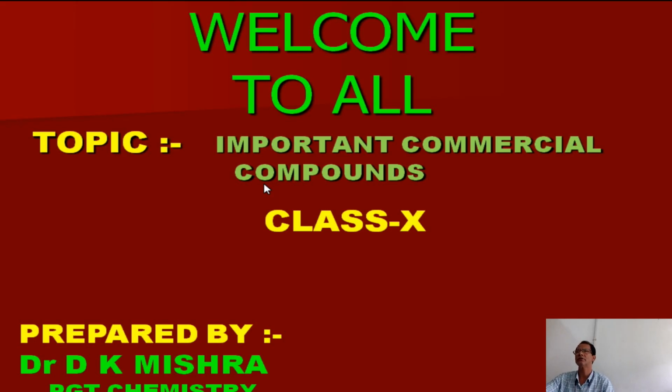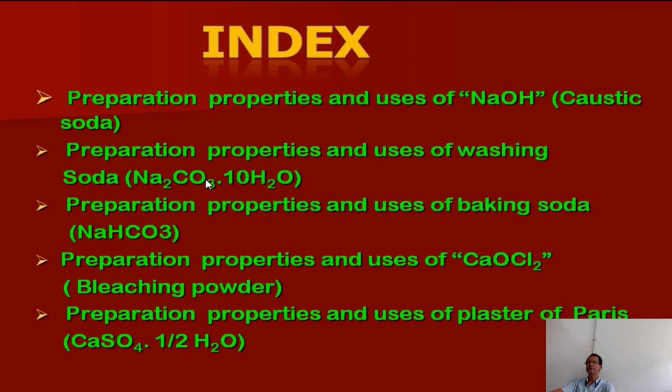Today we'll discuss the topic of important commercial compounds. In this lesson we'll discuss the preparation, properties and uses of caustic soda, washing soda, baking soda, bleaching powder and plaster of Paris. These are very important industrial compounds which are used in our day-to-day life. We will discuss their preparation, physical properties, some chemical properties and their uses.